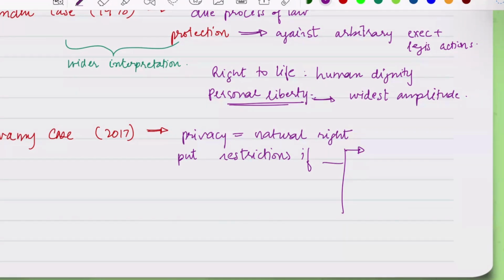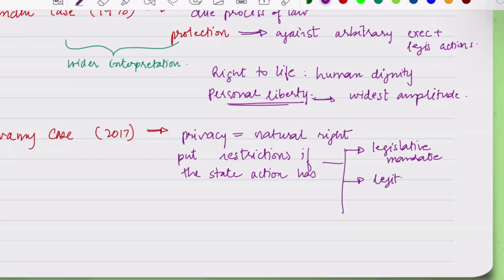the state action has a legislative mandate. It must be pursuing a legitimate state purpose.